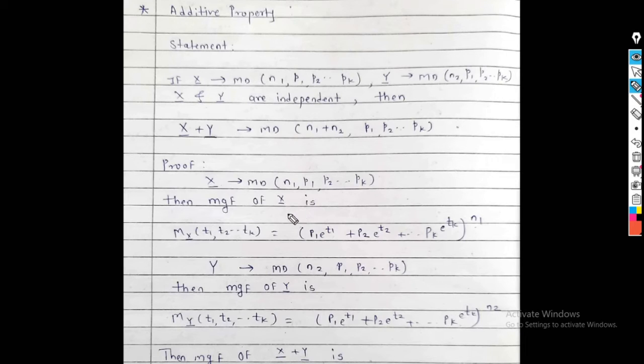So the MGF of vector x is what? Mx of t1, t2, ..., tk. We know that the MGF of a multinomial probability distribution is (p1 e raised to t1 plus p2 e raised to t2 plus ... pk e raised to tk) raised to n1. Again, vector y follows a multinomial distribution with parameters n2, p1, p2, ..., pk.